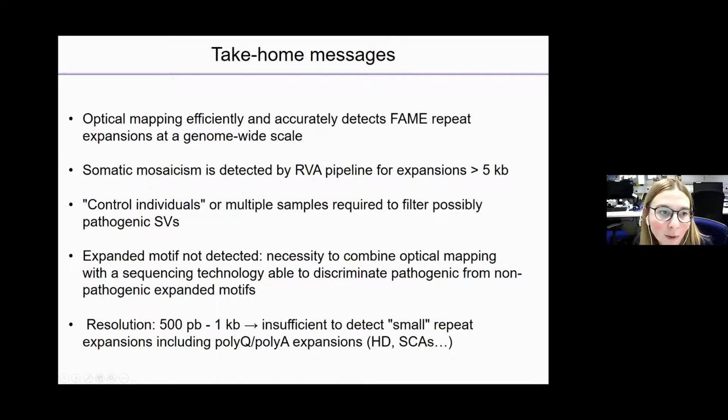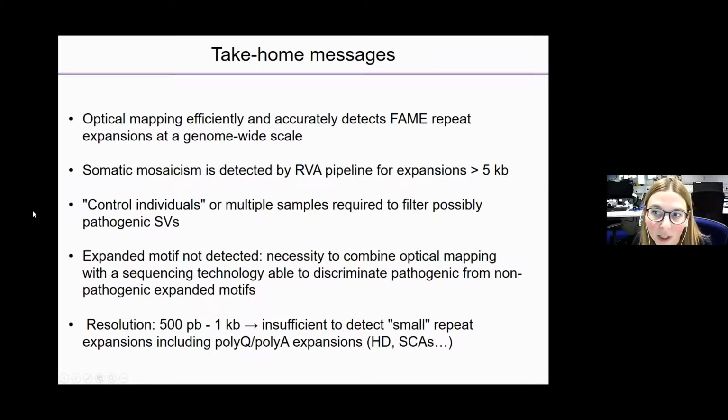So my conclusion: optical mapping is a very efficient technique that can detect the same repeat expansions at a genome-wide scale, which is extremely useful for us because we don't have to develop different assays to diagnose these repeat expansions. We could confirm the somatic mosaicism using both the rare variant analysis pipeline and also just looking at the molecules themselves.